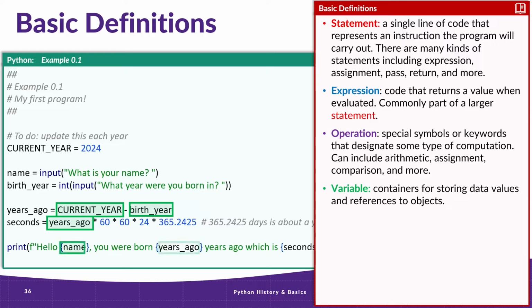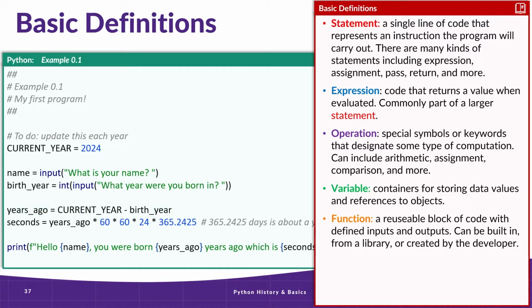Variables can also occur in expressions. When a variable is in an expression, its value is accessed and used in that expression. For example, in this assignment statement, the current values of the current year and birth year variables are evaluated to determine how many years ago the user was born. Current year would have the value of 2024, and birth year would contain the year input by the user. Don't worry if these variables seem confusing right now. We will be going into them in much more depth in a future video, likely next week.